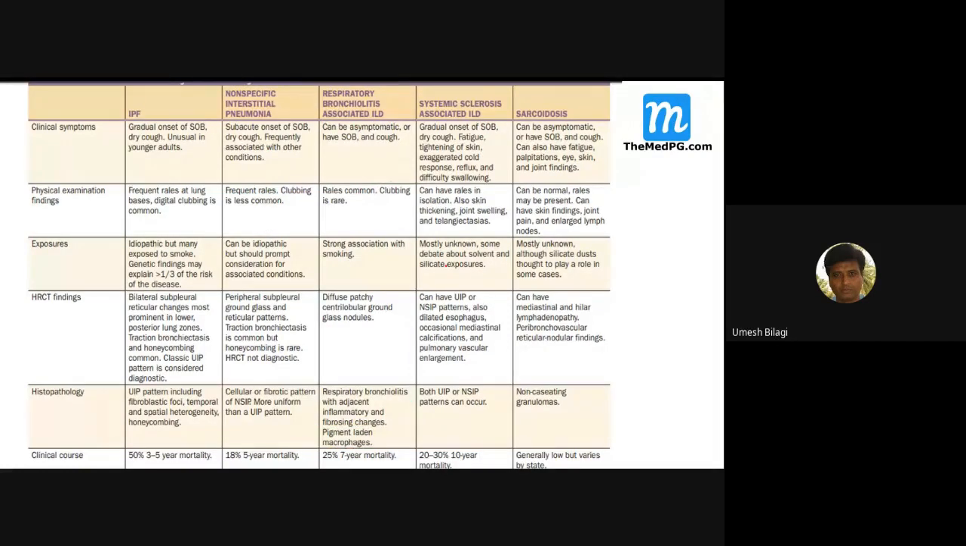Okay, thank you. So you know about systemic sclerosis. Systemic sclerosis can have both UIP pattern and NSIP pattern. Now, what does UIP pattern mean? UIP means non-uniform involvement. NSIP pattern means uniform involvement. That's what these two terms mean here. Systemic sclerosis associated with ILD can be non-uniform, usual interstitial pneumonitis, or NSIP.